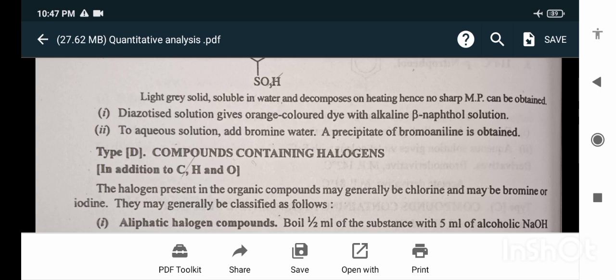To the aqueous solution add bromine water. A precipitate of bromoaniline is obtained. Compounds containing the halogens.